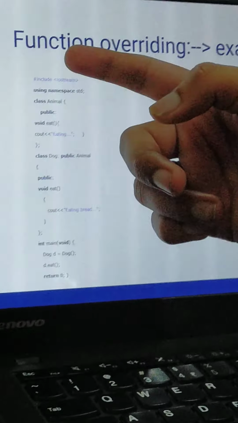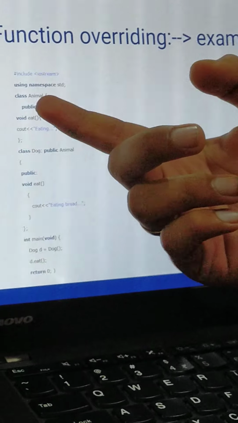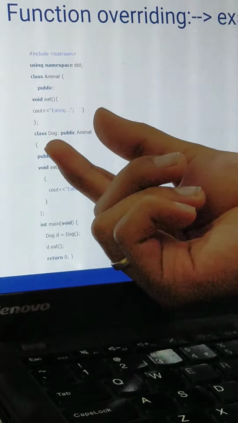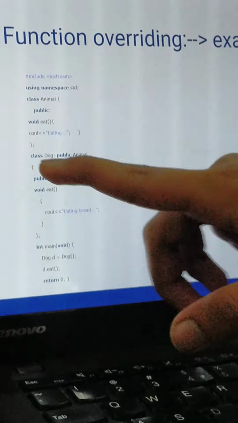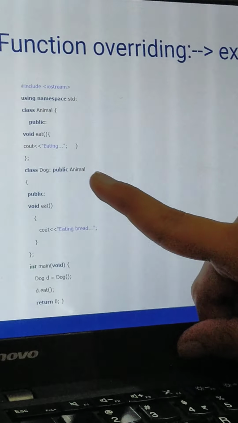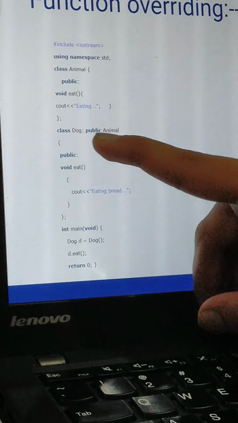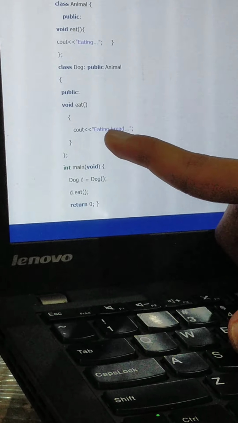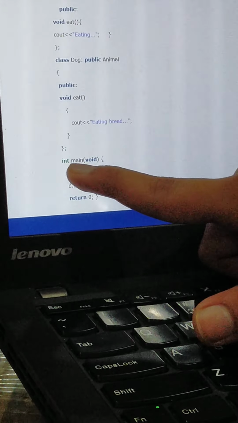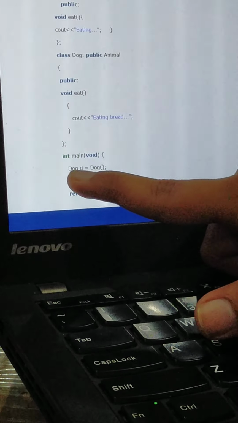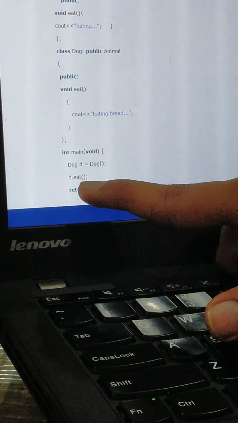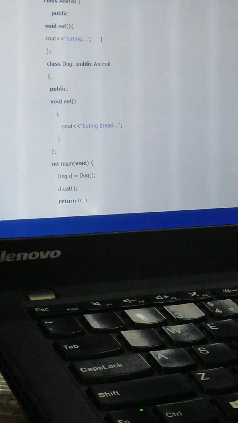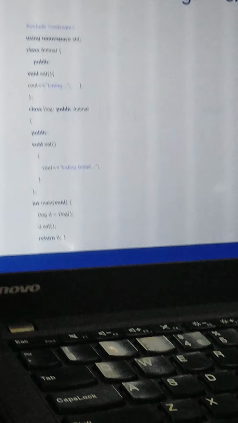The function overriding example is such that I have made a base class, in which I have made a void eat function, and cout is eating. I have made another class dog, in which I have publicly called the animal class, and publicly I have made the same function name, and I have written eating bread. So in main, Dog d equals to Dog, so d dot eat. This is a typical example of function overriding. I hope this is all clear to all of you.